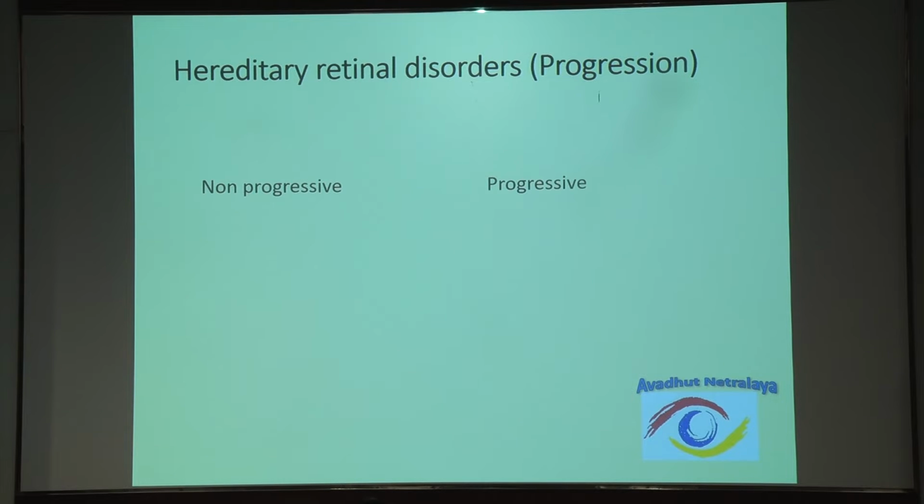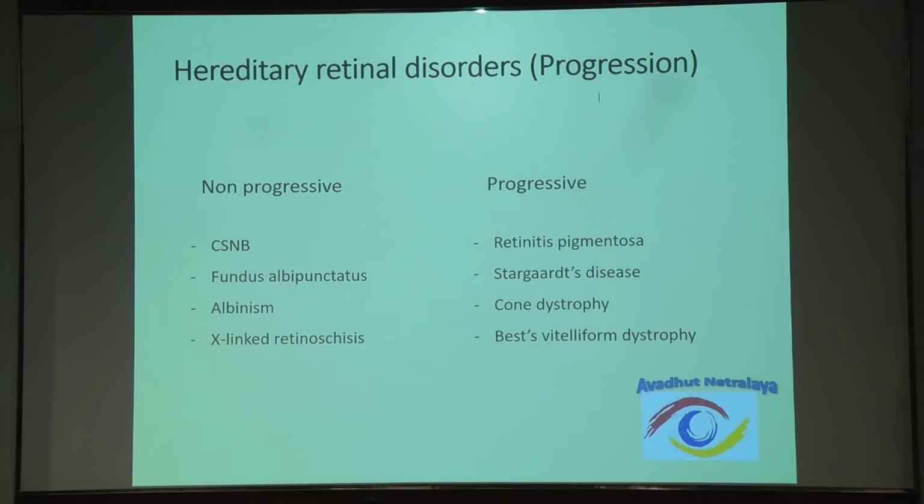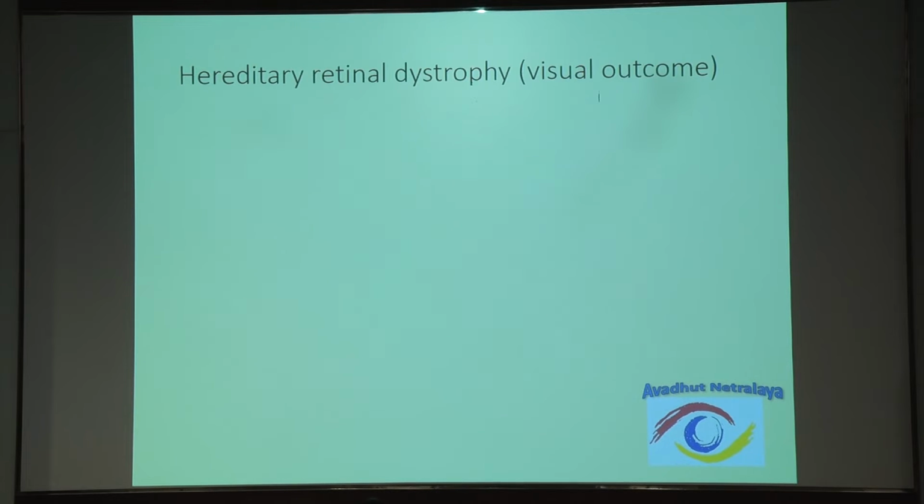It can be a non-progressive condition, like in stationary night blindness or albinism, where the vision reduces but not beyond a certain extent, or it can be progressive and lead to blindness, like in a case of retinitis pigmentosa or a case of cone dystrophy.